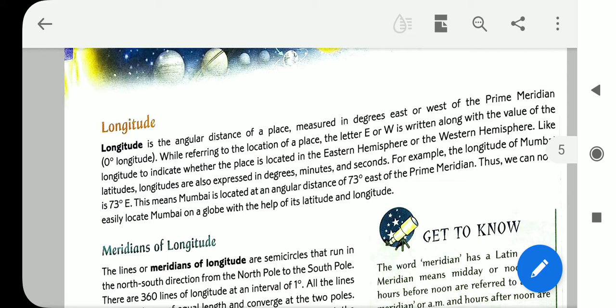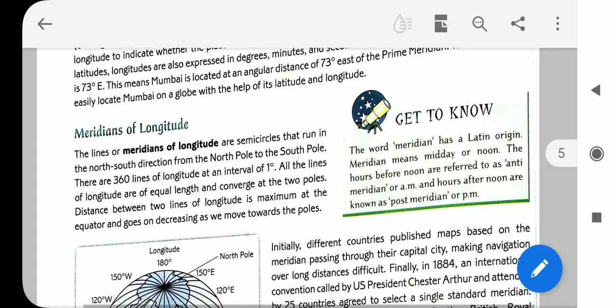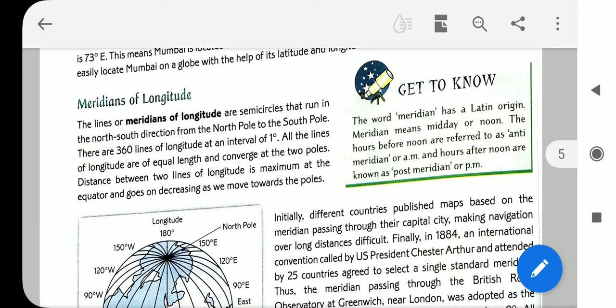The meridians of longitude. The lines or meridians of longitude are semicircles that run in the north-south direction from the north pole to the south pole.